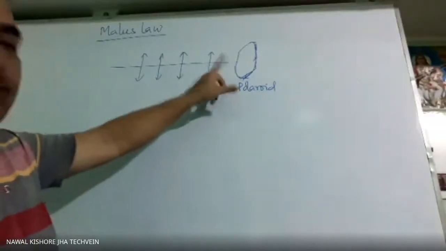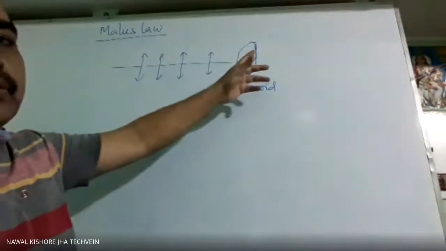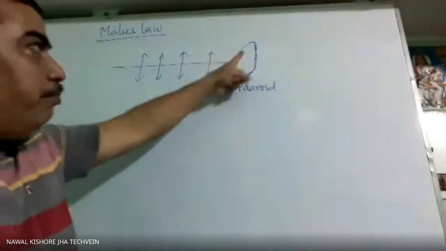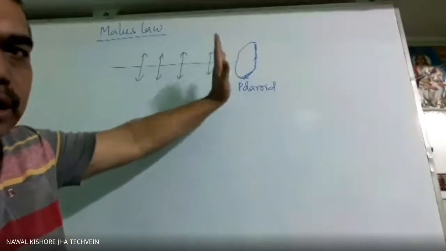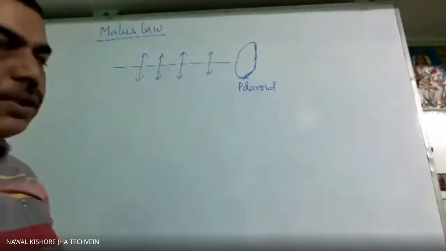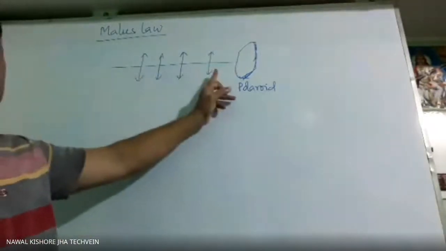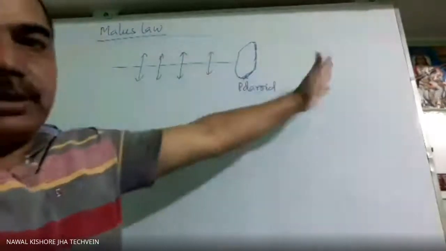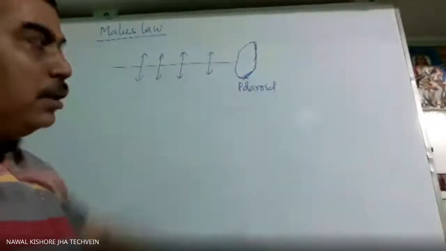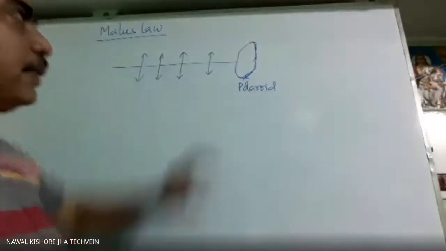The crystal has a geometric axis, which we call the pass axis. If that pass axis is parallel to this, then all the light will be passed and we will get light here. It is like the second slit situation.